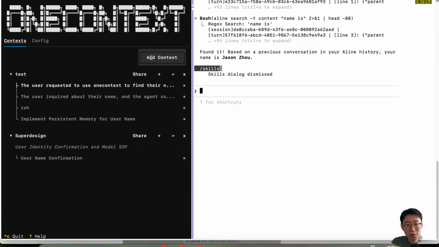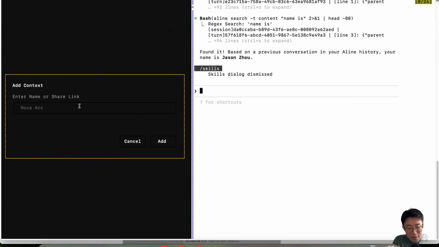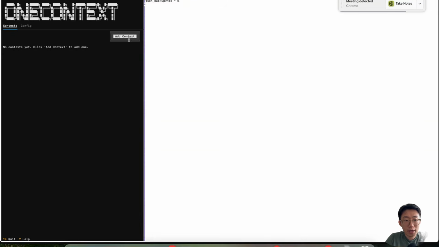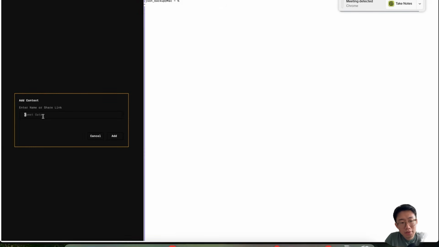So the first thing you will do is that you will want to add context. So for context, you can consider it as a kind of group of information that you can share with others later. So I can click add context. And here I can give a name, and it could be anything, to be honest. Each context is considered as a group memory. Later, they will allow you to share this group of memory with others. But the easiest way could be for each project, you can set up one memory. So let's say I will call it a demo project.